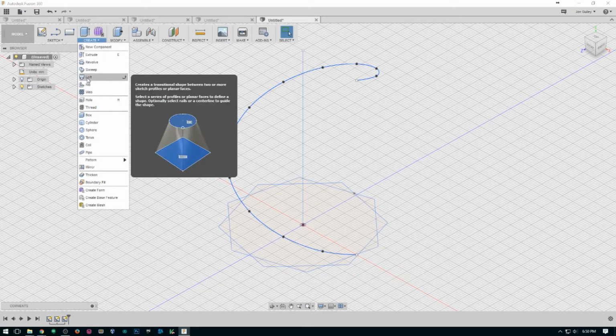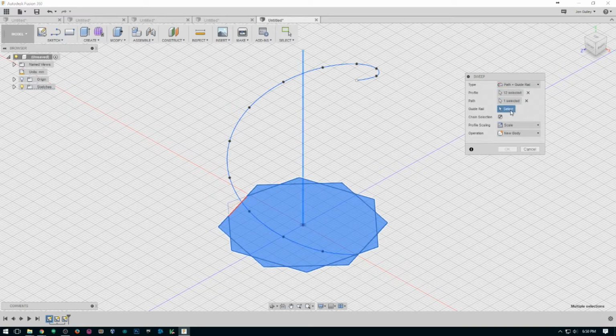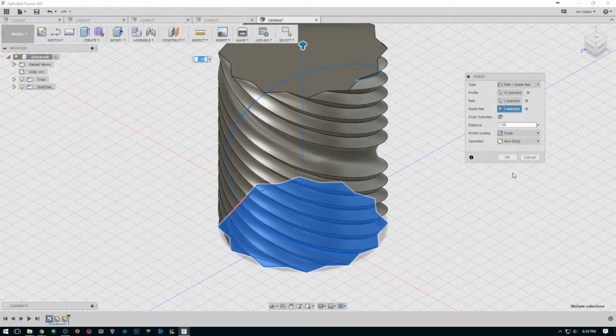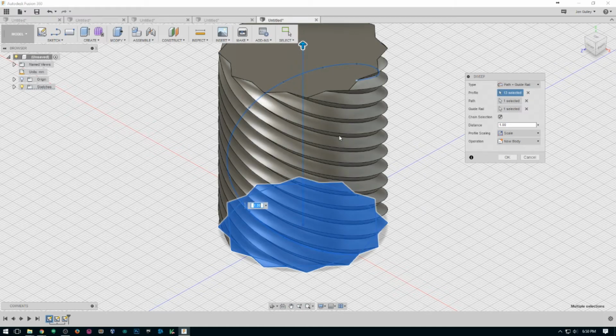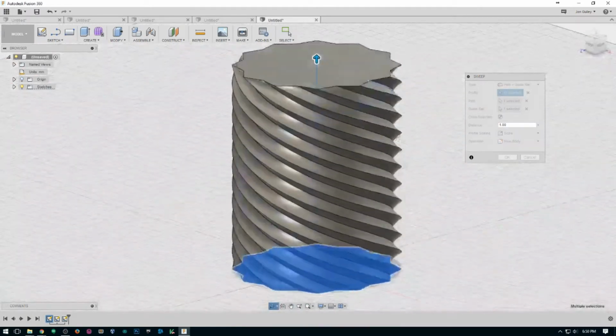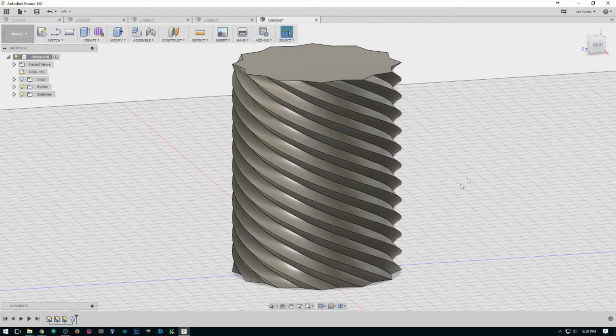From there, we go to create. We want to sweep. Select all of your base image. Select the path and our guide. I missed one. There we go. And we have our helix. We have our twist container. This is the core of it done. So that's a new body. Go ahead and do OK.